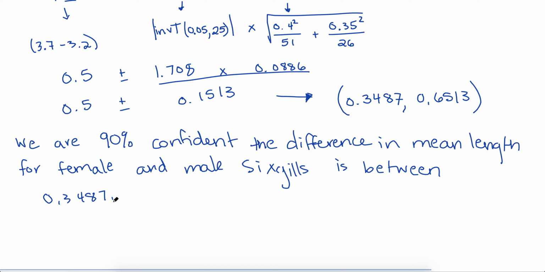Remember, these are not proportions. We're measuring length in meters, so go ahead and toss that in. And 0.6513 meters. Again, really looking for this kind of wording, the difference in mean. Make sure you're very clear about what parameter you're estimating. What is that parameter that's described by this interval?